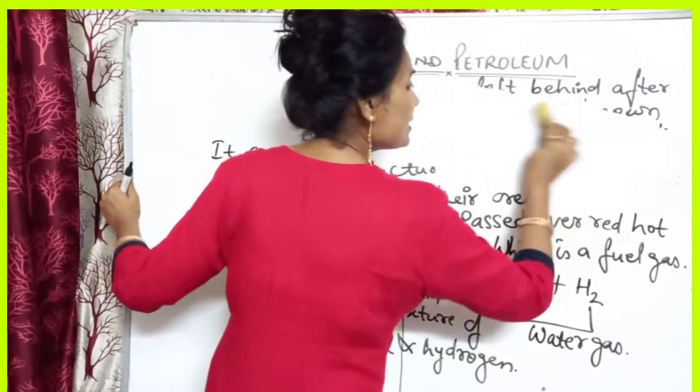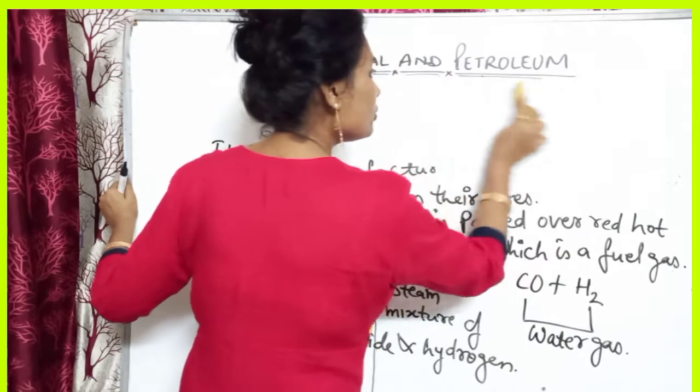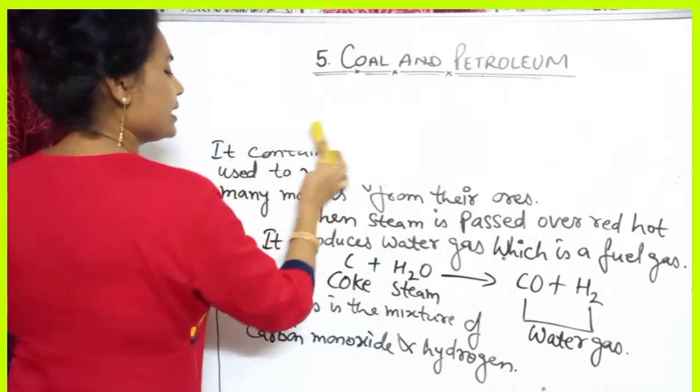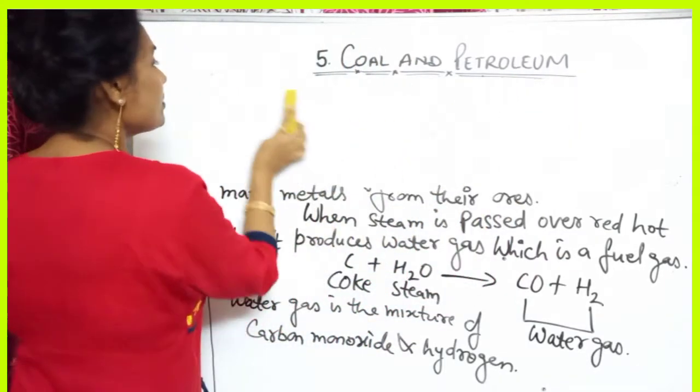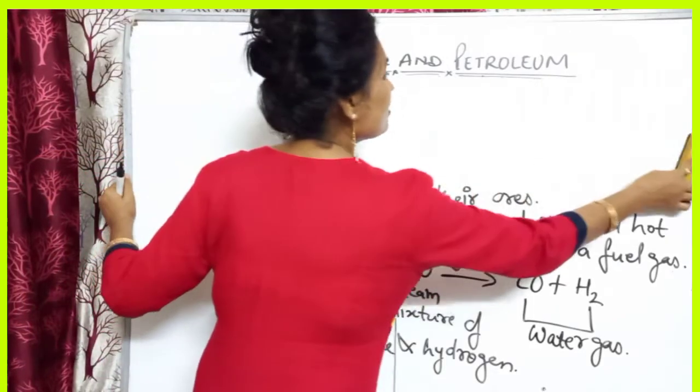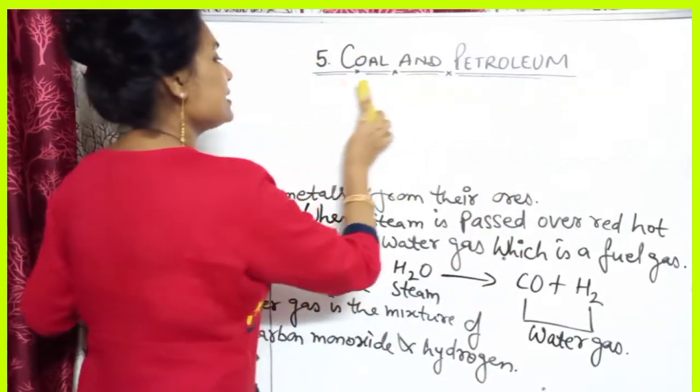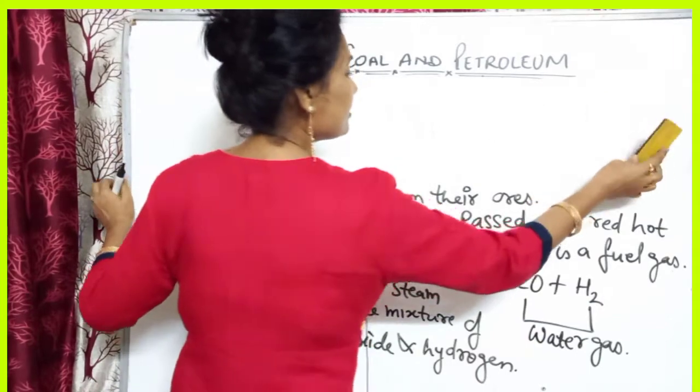Now the next reaction. When we pass air over red hot coke, what happens? A gas is formed that is known as producer gas. That producer gas is formed by another reaction.